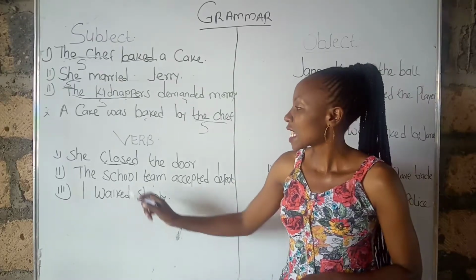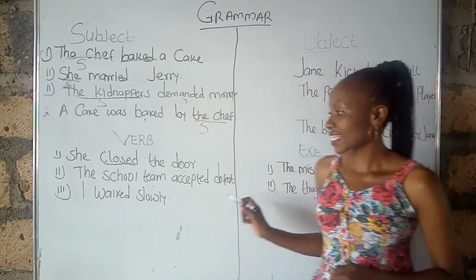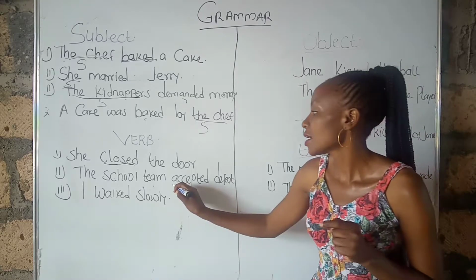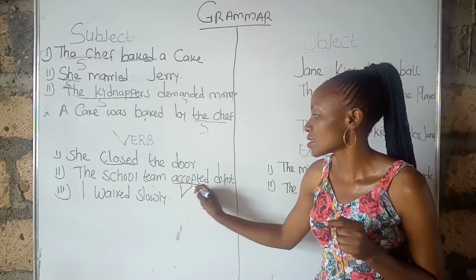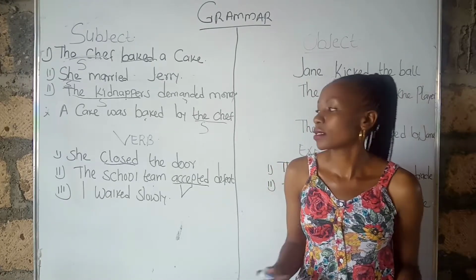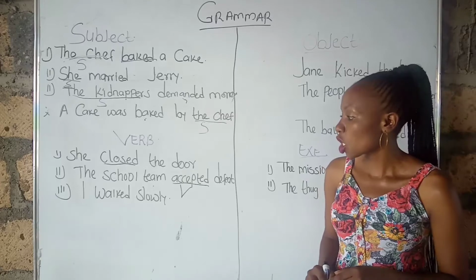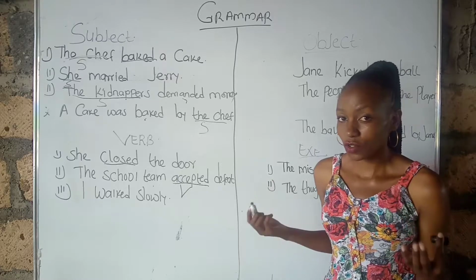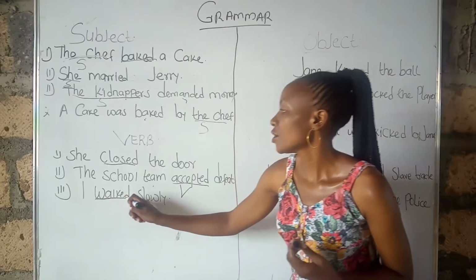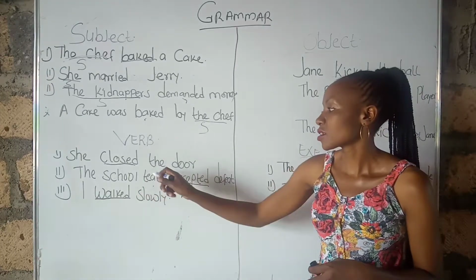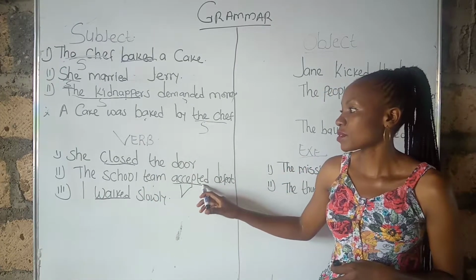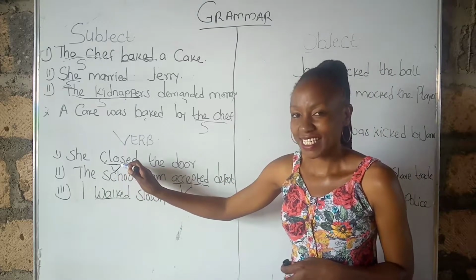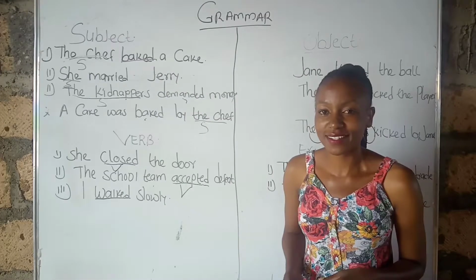And 2, the school team accepted defeat. What's the action? Accepted is our verb. You can accept something. Lastly, I walked slowly. What did you do? I walked. What did the school do? It accepted. What did she do? She closed. So those are the verbs.